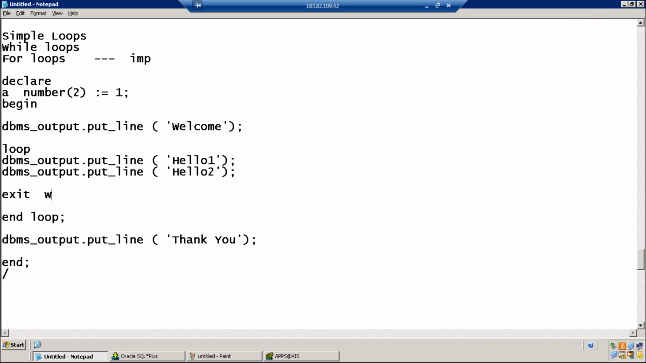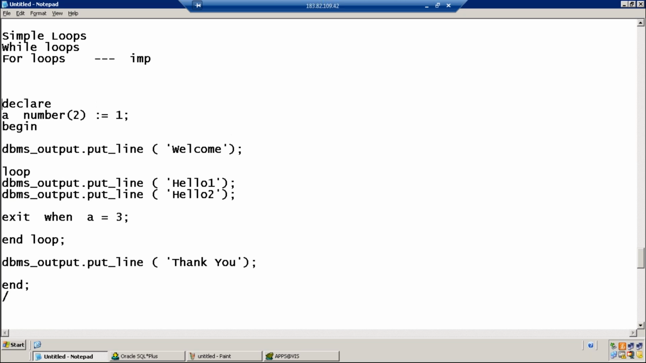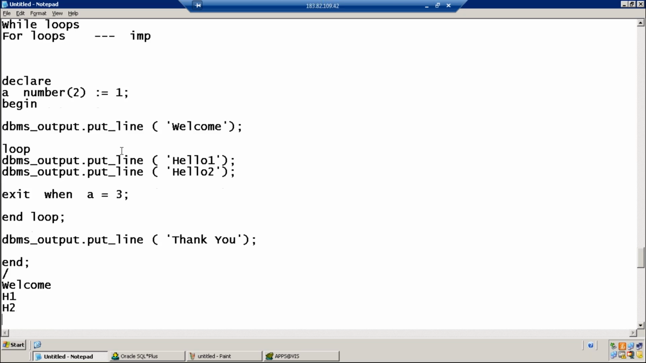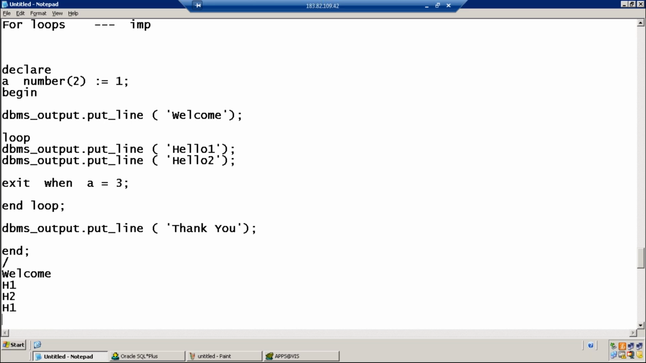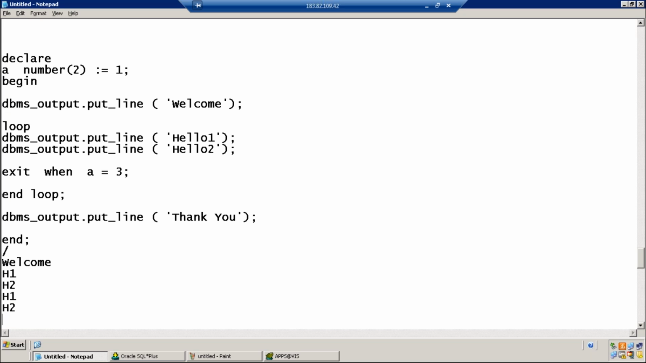Exit when a equal to 3. Now tell me the output of the program. First welcome is printed. Then hello 1 is printed, hello 2 is printed, and judge the condition a equal to 3. What is the current value of a? 1. 1 equal to 3, the condition is false. Again, control goes to the beginning of the loop, and hello 1, hello 2 is printed.